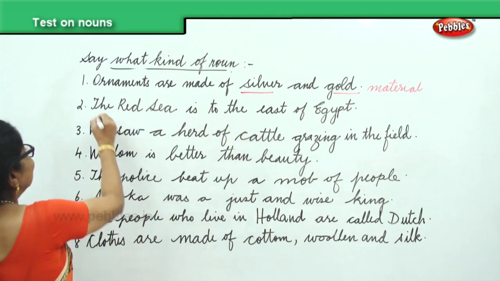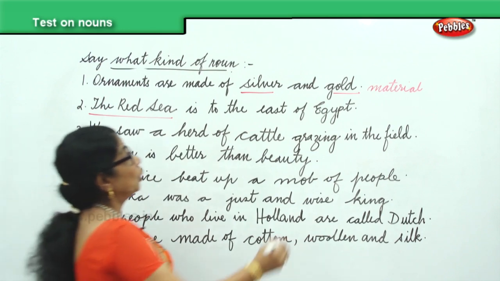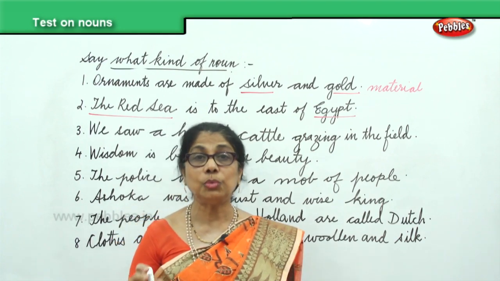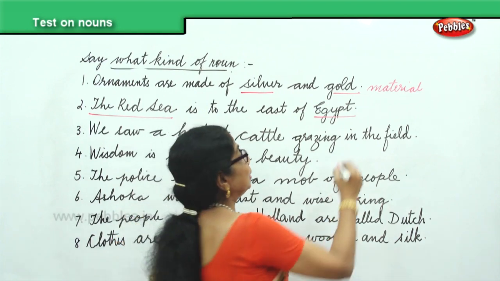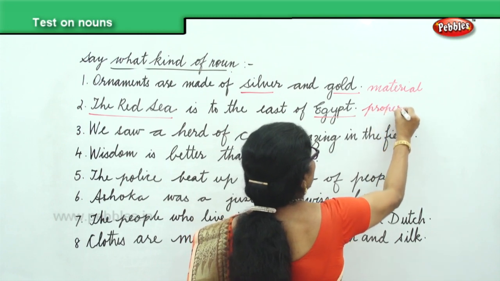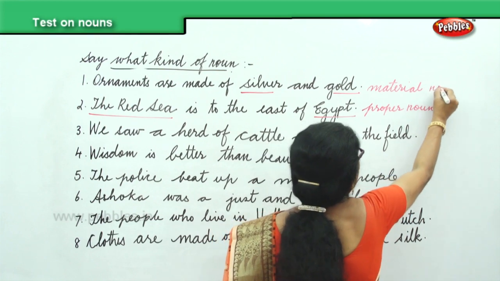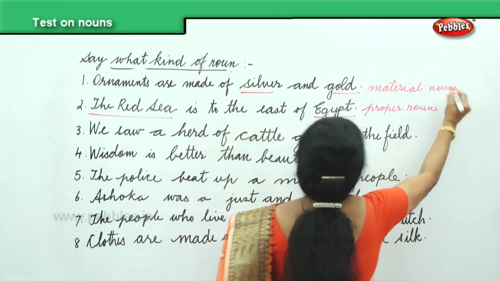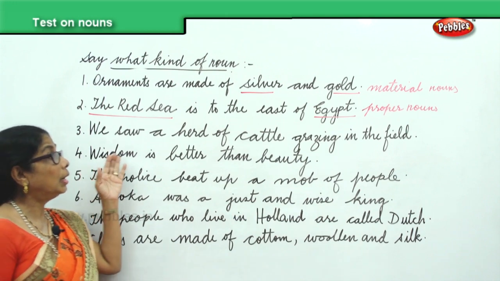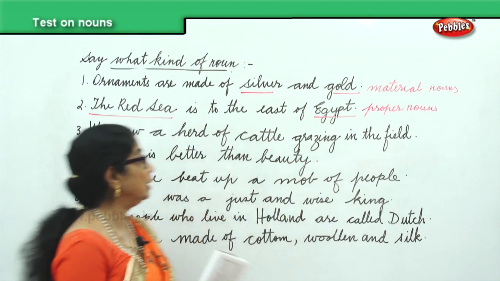In the second sentence, you have the Red Sea is to the east of Egypt. Now, you have here the Red Sea, that's a proper noun. Egypt, that's a proper noun. So, we have two proper nouns in the second sentence. Let's look at the third sentence. We saw a herd of cattle grazing in the field.